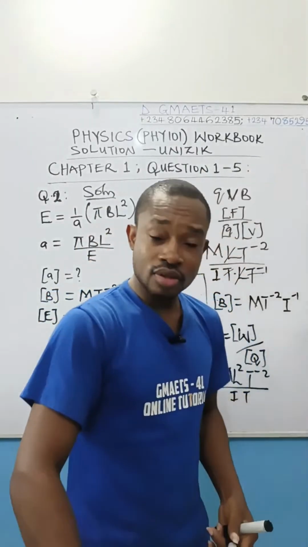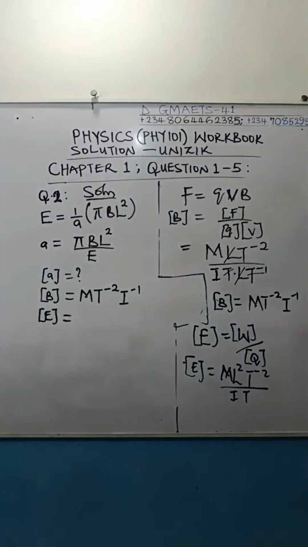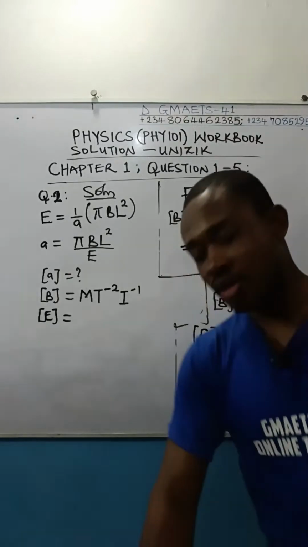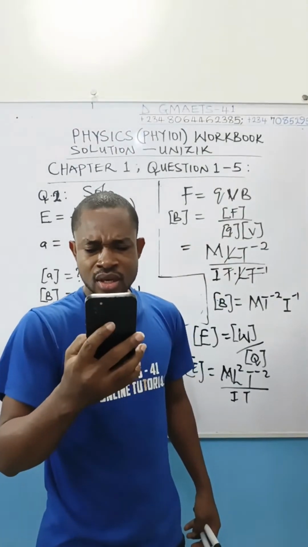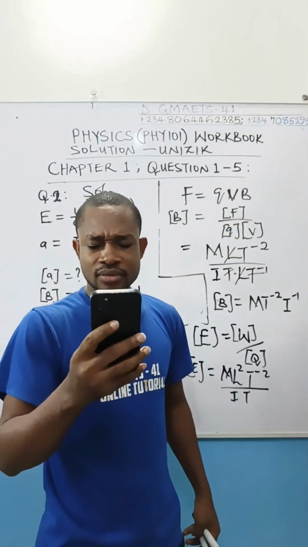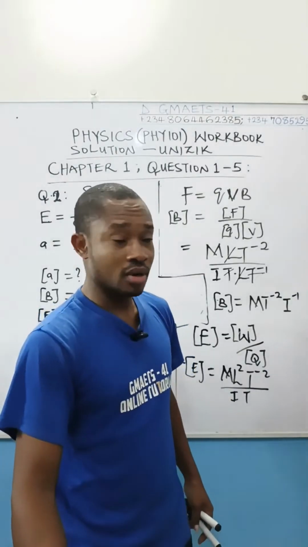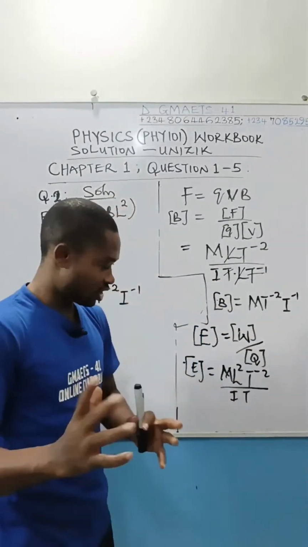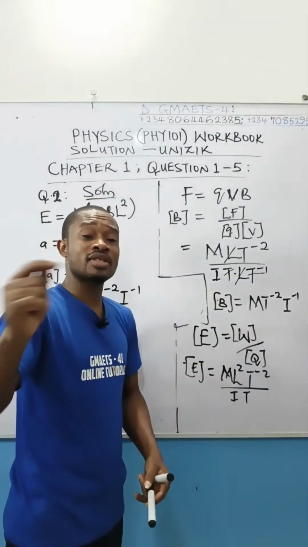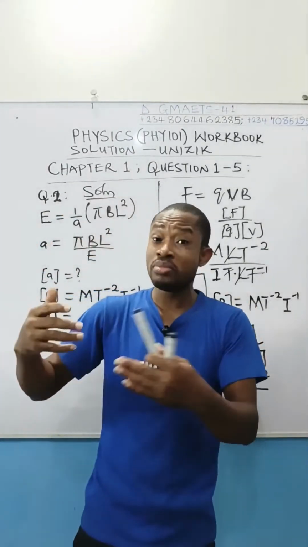Chichi, I saw you type something about Q is constant, right? Q is not constant. Take note from the question. Yeah, we were the one that brought in Q, and I told you the reason why it came. So Q is charge, okay? Take note of that. And charge is current times time. Under electrolysis in chemistry, we meet it.